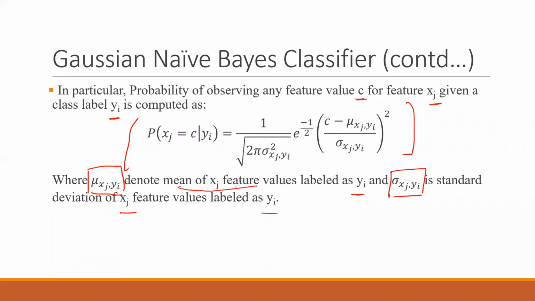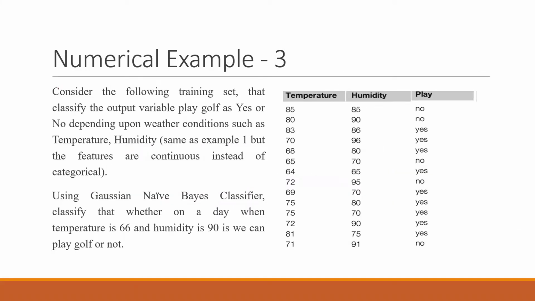So that's all about Gaussian. Now let's look into this numerical. This is the last numerical of this naive-Bayes classification. Consider the following training set. You have to tell whether you want to play golf or not, yes or no. You have only two variables here, temperature and humidity, but the features are continuous in this case instead of categorical. Instead of temperature high, medium, low, or humidity high, low, we are not having those kinds of classes, but now we have the numbers here. So we have to solve this numerical playing with the numbers, right?